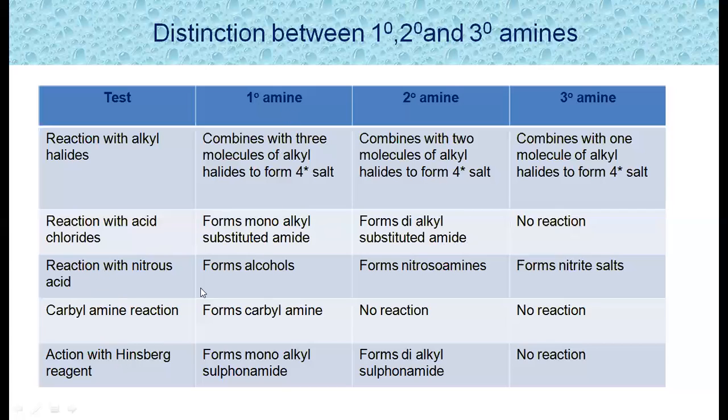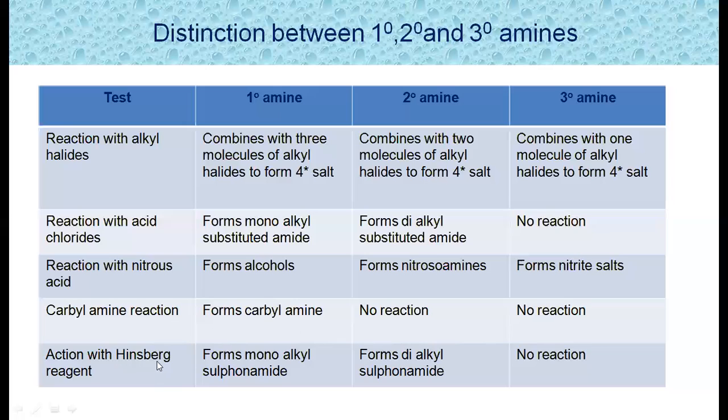Another test is reaction with nitrous acid. Primary amines, when they react with nitrous acid, produce alcohols, whereas secondary amines produce nitrosoamines, whereas tertiary amines produce nitrite salts. Another test is the carbylamine reaction. Primary amine reacts with chloroform in the presence of a base and produces the isocyanide, whereas secondary and tertiary amines won't react in the carbylamine test, because they won't react with chloroform in the presence of a base and won't produce any isocyanides.